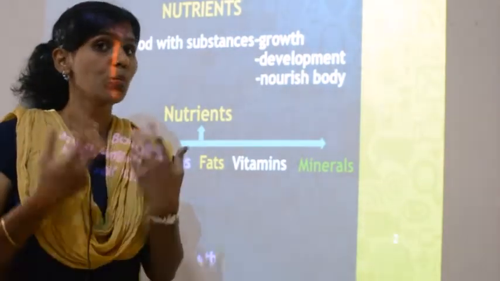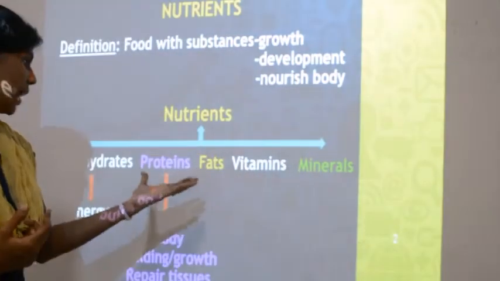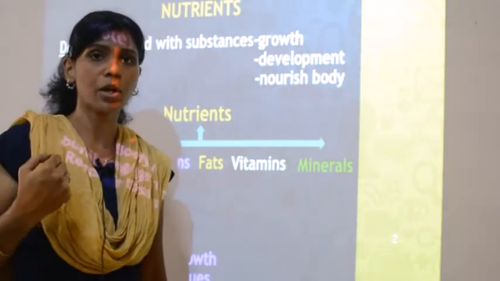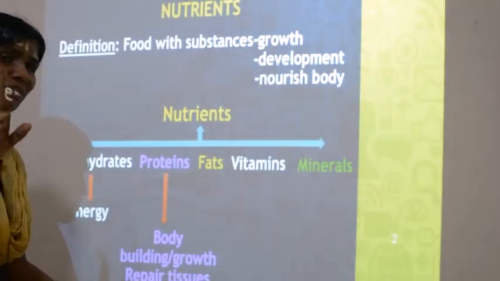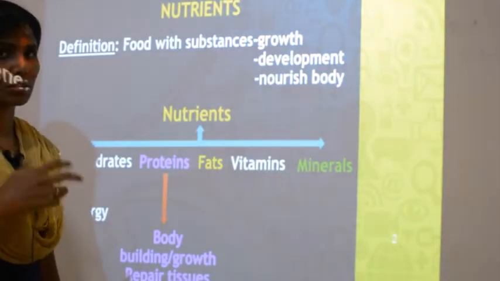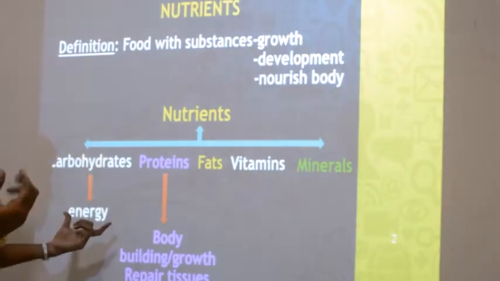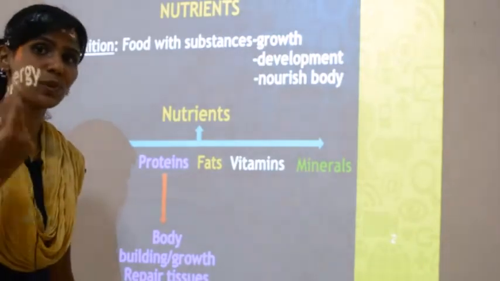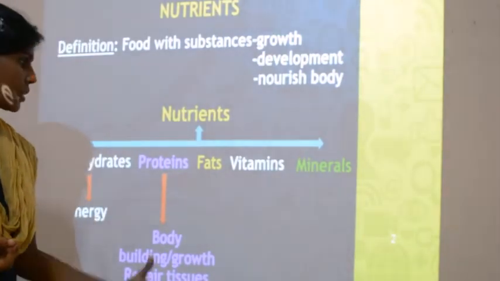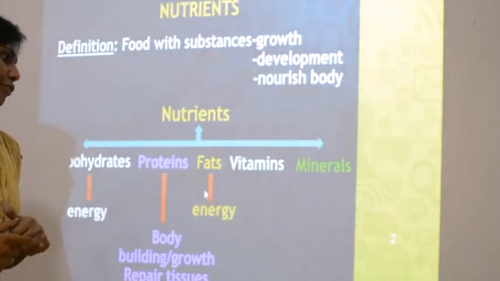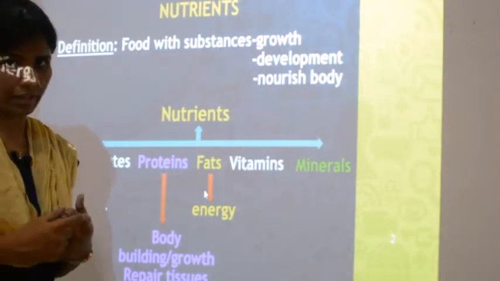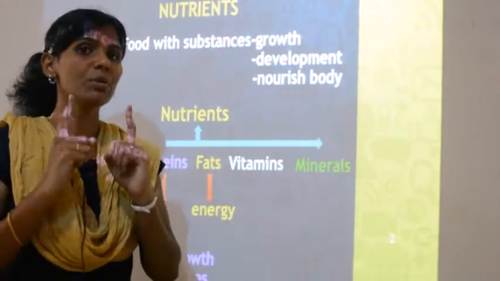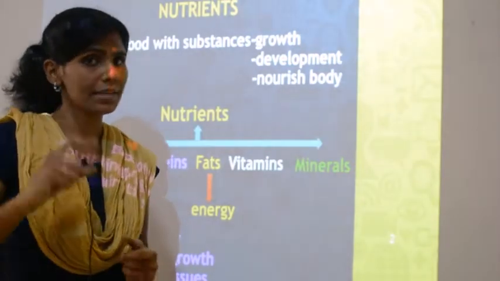For that, which is helping? Proteins are helping. So proteins have 2 functions. One is they will build the body. Number 2, they will repair the tissues. So what have we seen? Carbohydrates give you energy. Proteins build the body as well as they repair the tissues. The third is fats. Fats also give you energy, but you have to take fats in the right level.